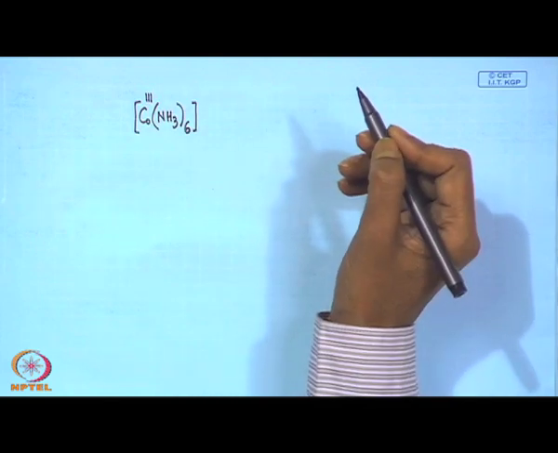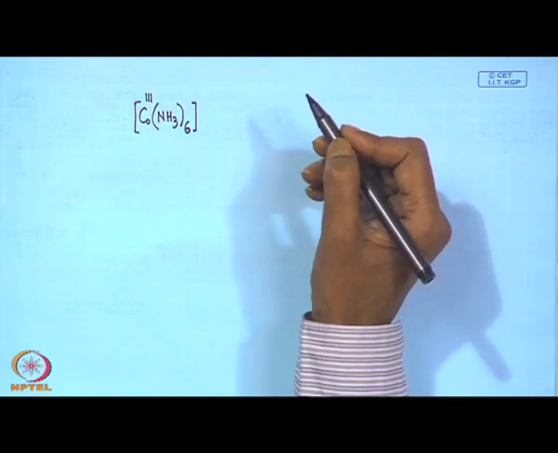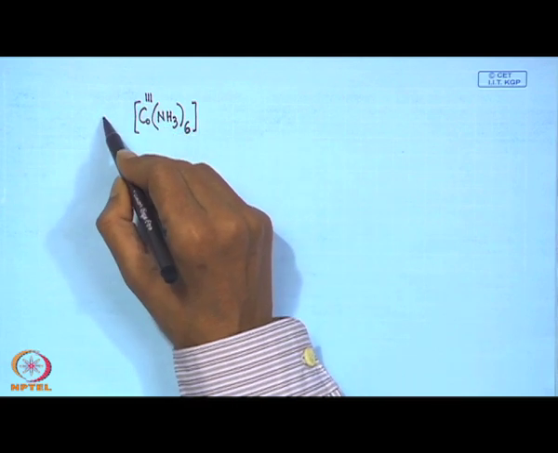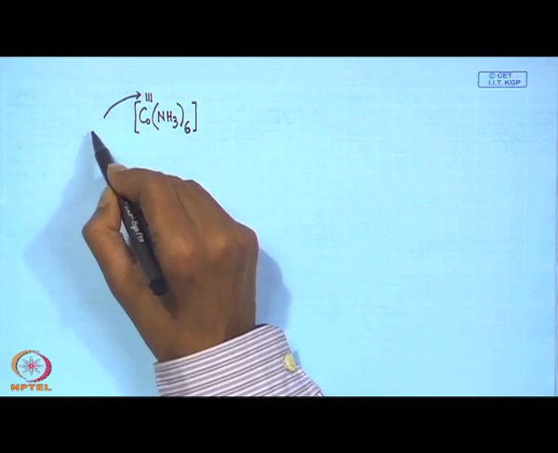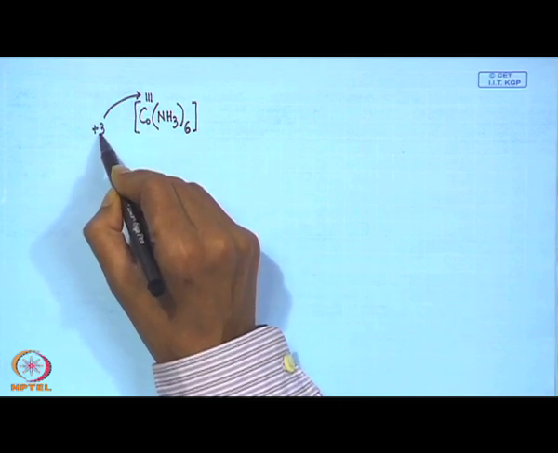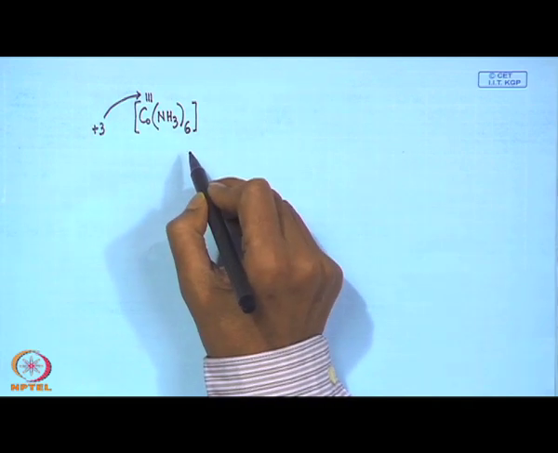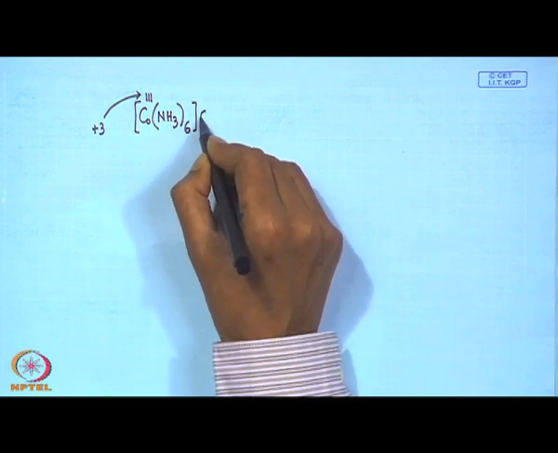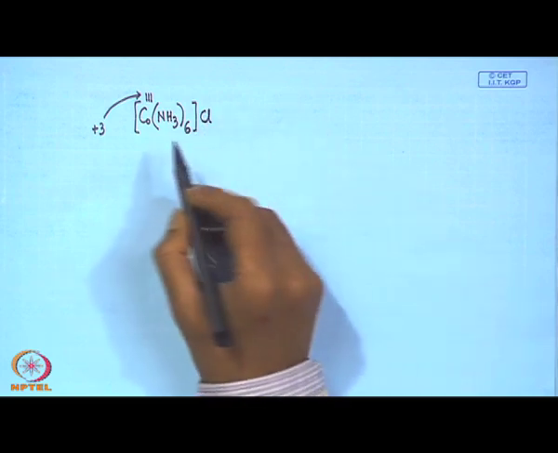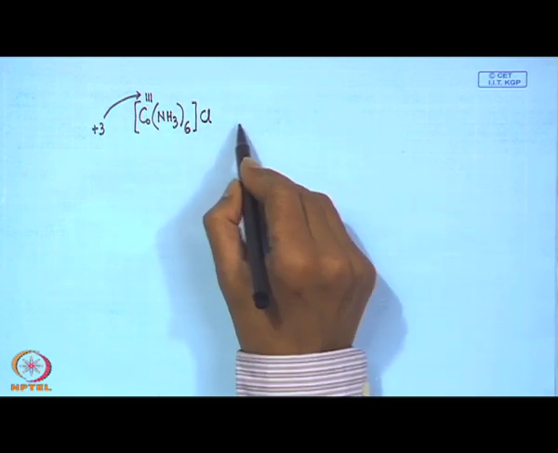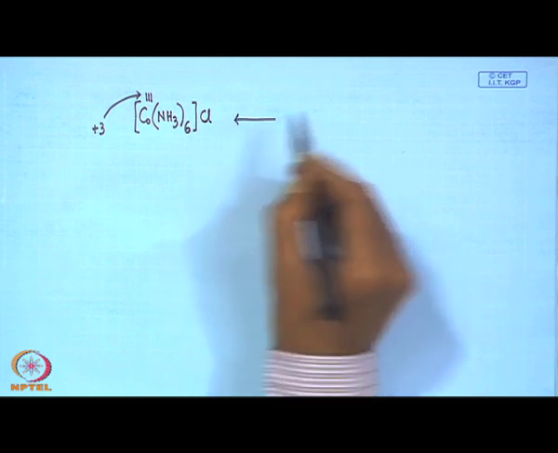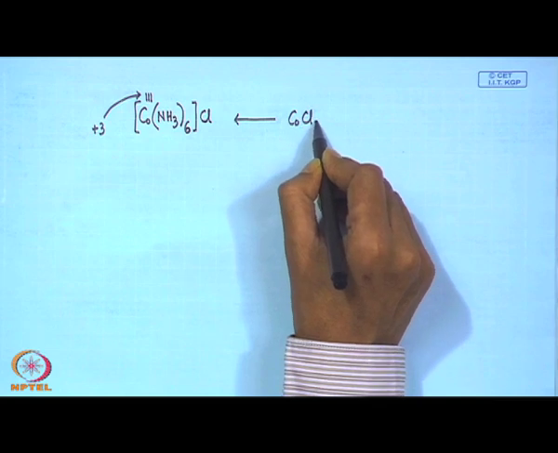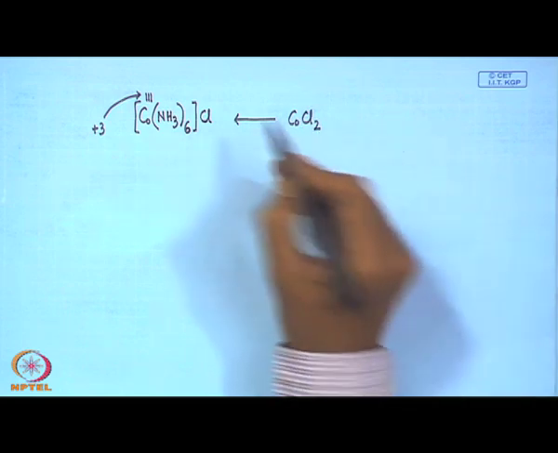So, addition of hydrogen peroxide or passing of air can oxidize this cobalt to cobalt(III). So, we have hexaamine cobalt(III). This is how we assign the oxidation state as +3, because this compound will be known as hexaamine cobalt(III) chloride. We started this reaction to make this particular compound from cobaltous chloride.